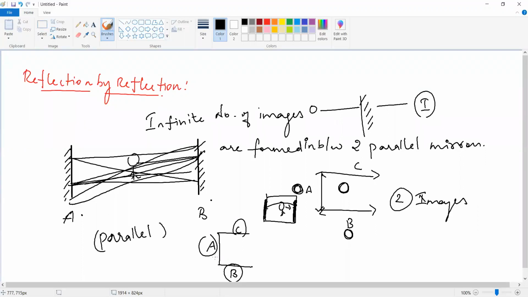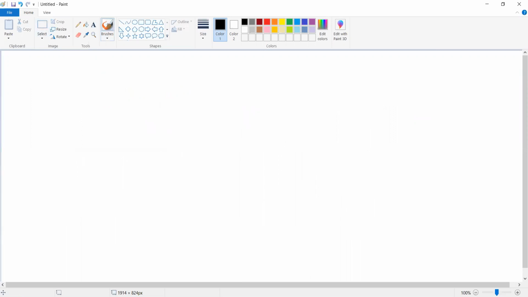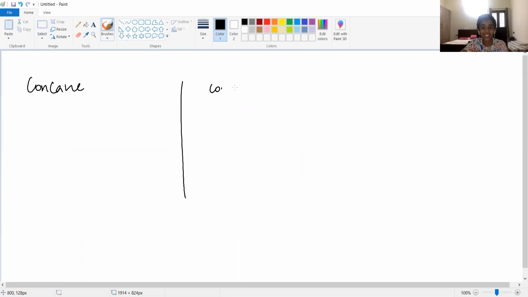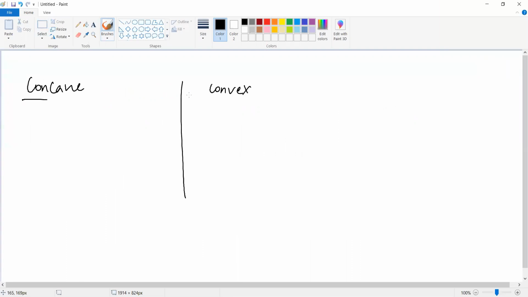And next, refraction. Can we go for the refraction now? Reflection and refraction, okay? And you know about the types of mirrors? Concave and convex. Yes. Okay. So before going to the refraction, I'm just giving the types of concave and convex, okay? So you only tell about the concave and the convex. I don't know what it is now. Okay, I will tell, okay? That's not a problem.